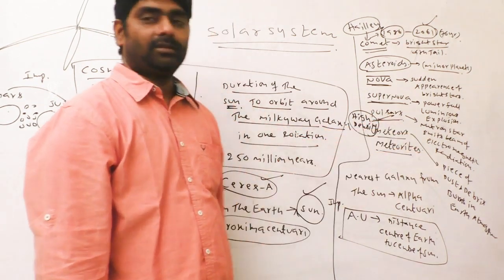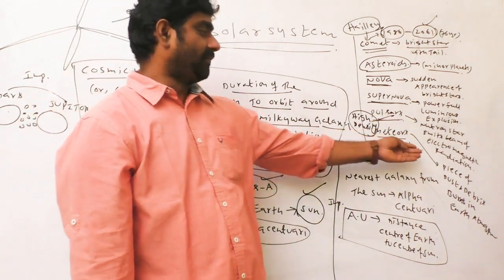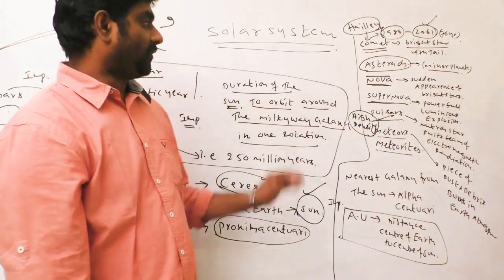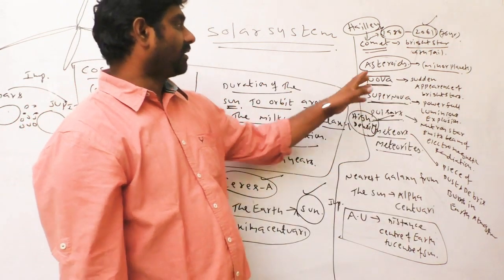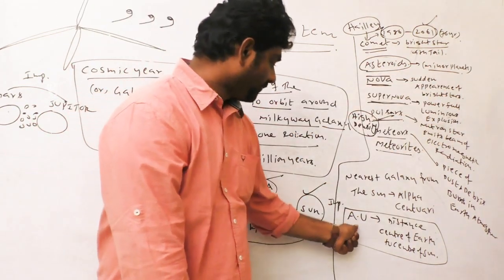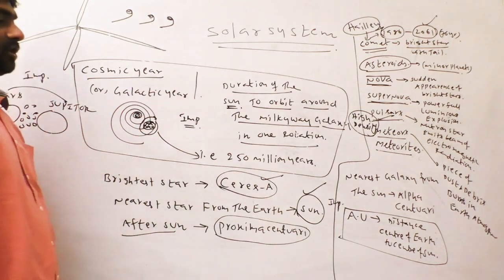Pulsars, neutron stars emit beams of electromagnetic radiation. Supernova, nova, powerful new stars which emit light. Asteroids, mini planets, comet, and also here AU, astronomical unit.